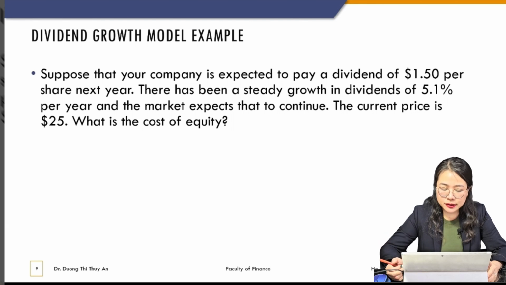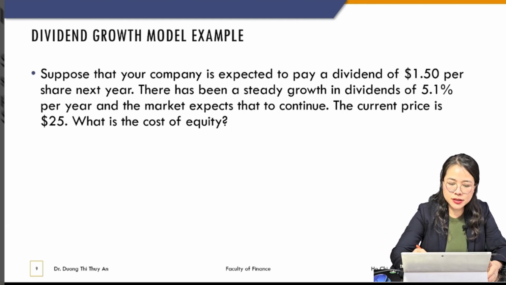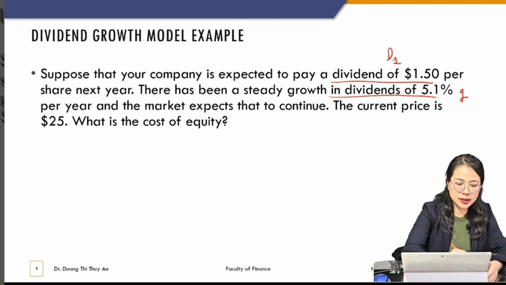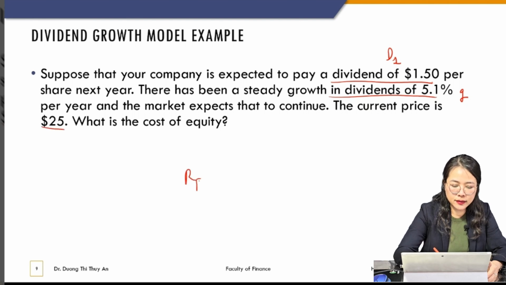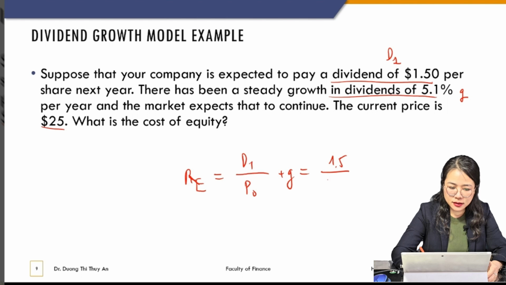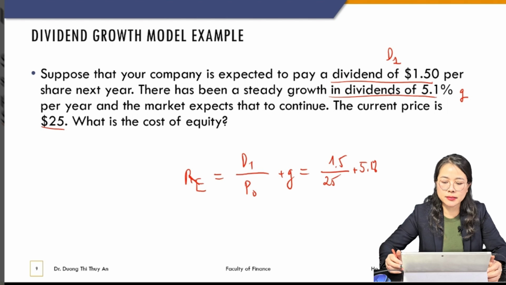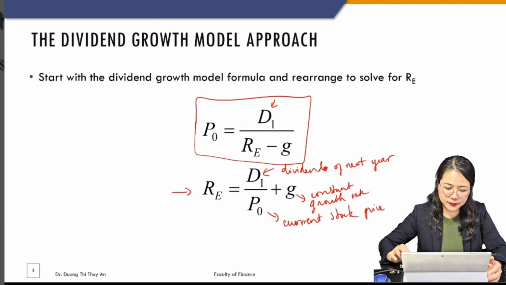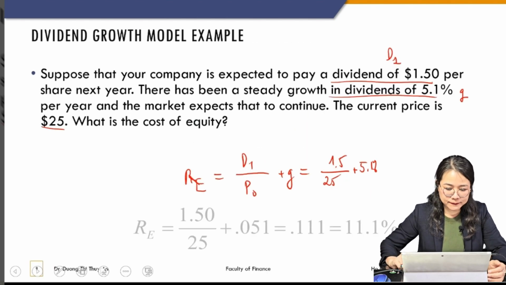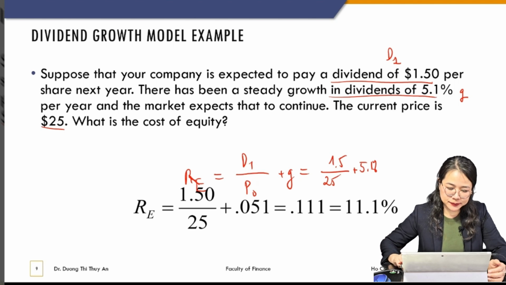And this example is very simple. The company is expected to pay a dividend, so this is D1, a steady growth rate, and this is the growth rate, and the current price. So we have RE, the expected return, equal to D1 divided by P0 plus g. Please come up with the result yourself, okay? Oh, okay, I already did.